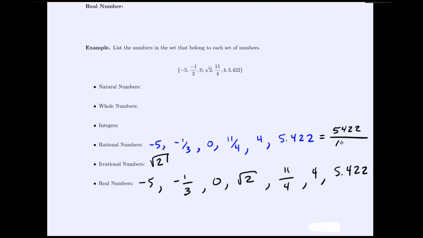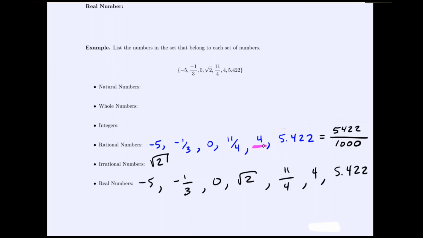5,422 divided by 1,000. You can type this into your calculator and verify. And the way that I determined that is I found the decimal place. I had to move over 3 places. That's where I got the 5,422. And since I moved over 3 places, I divided by 1,000. I added 3 zeros after the 1. So although this decimal doesn't look like a rational number, it actually can be expressed as a rational number.